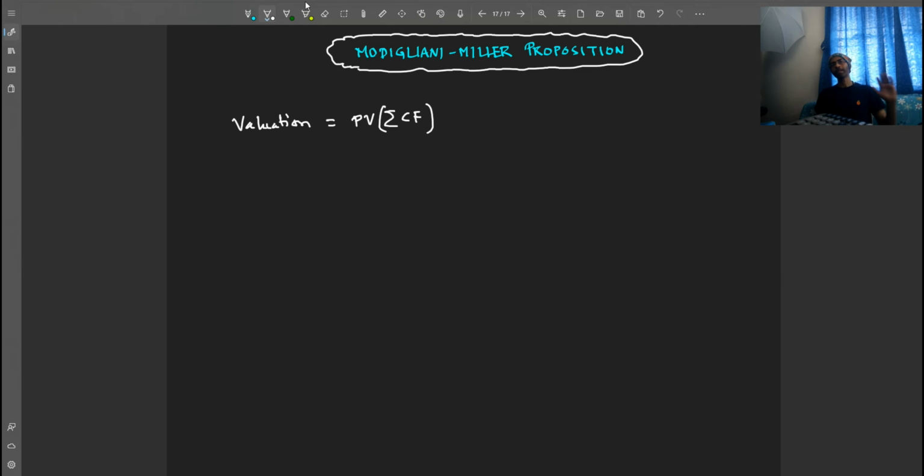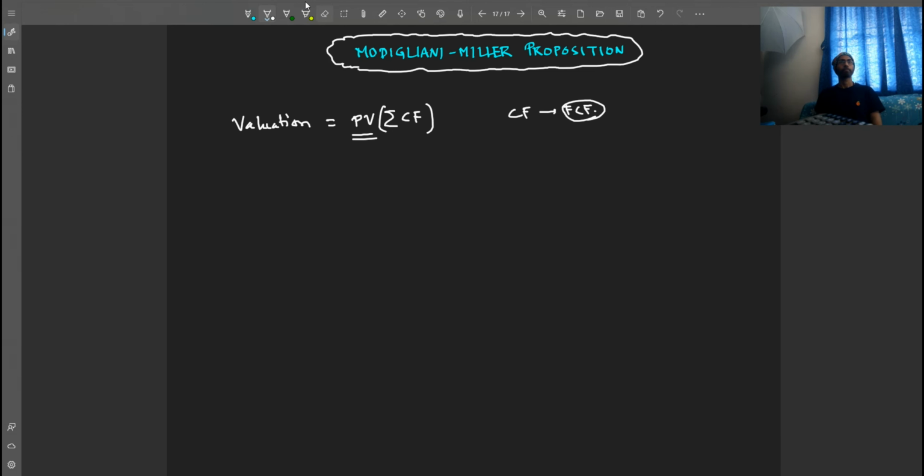Cash flows in the sense it's free cash flows. Now, measuring free cash flow is a separate topic. Right now, we are more concerned with finding out the present value of the cash flows.